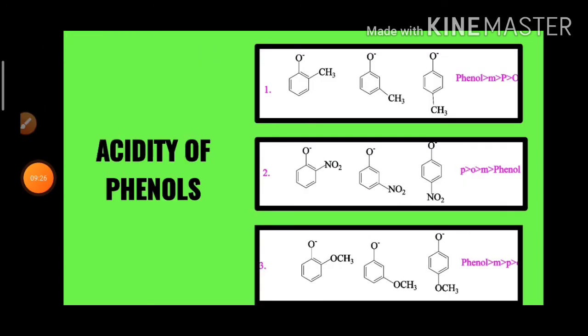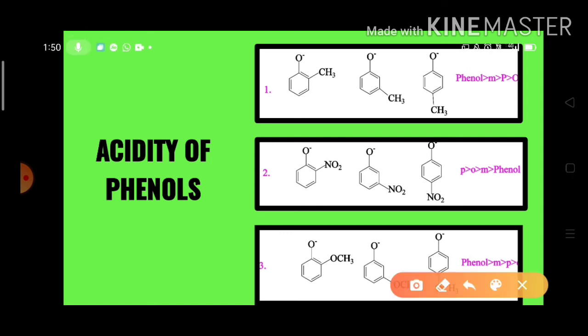And here we can observe the effect of the methyl, nitro and methoxy groups on the phenols in different ways. So here we have to remember that the methyl group is a plus I and plus R group.